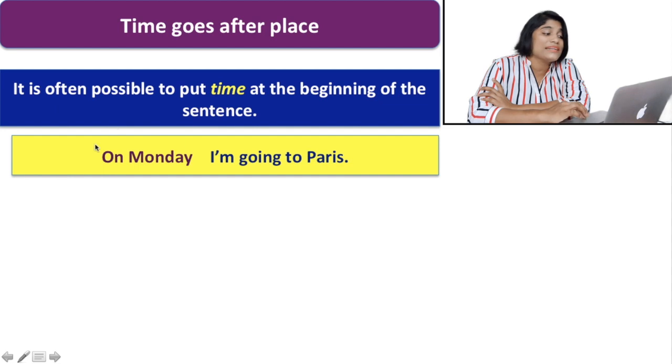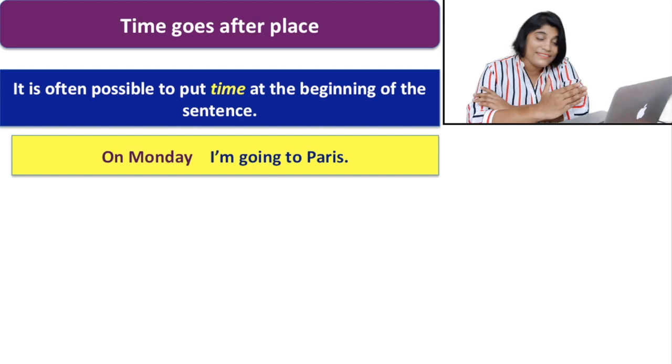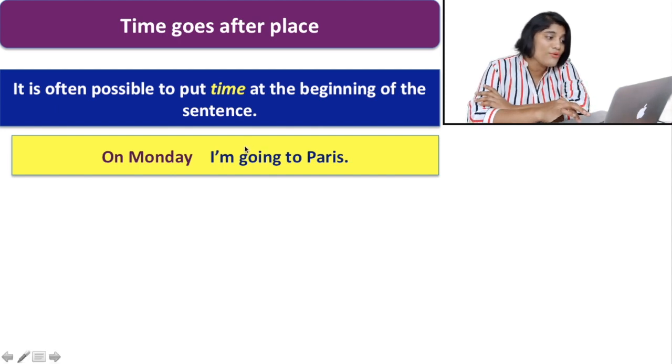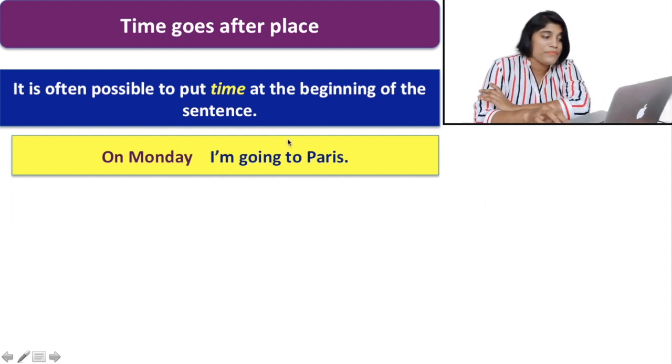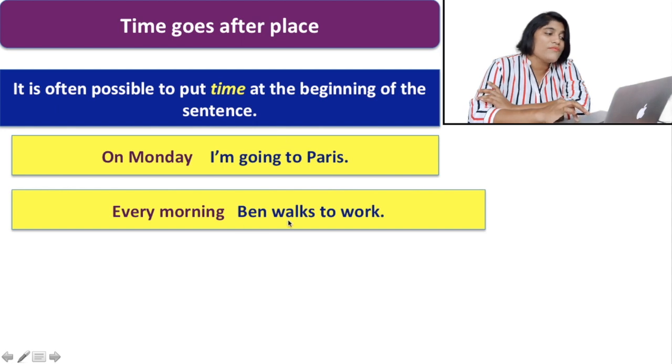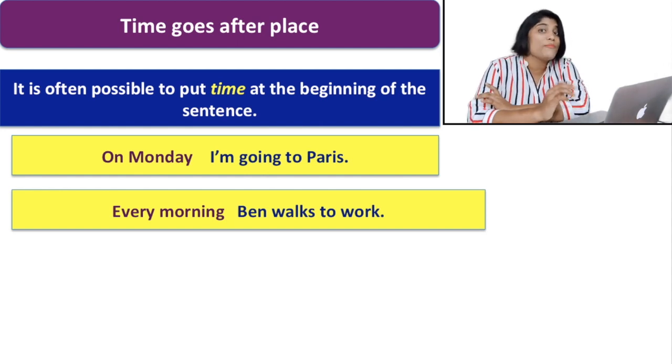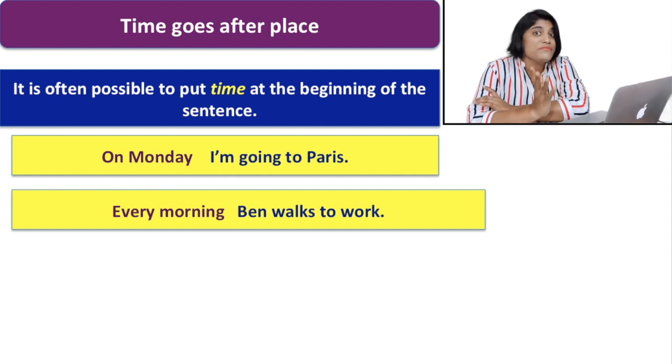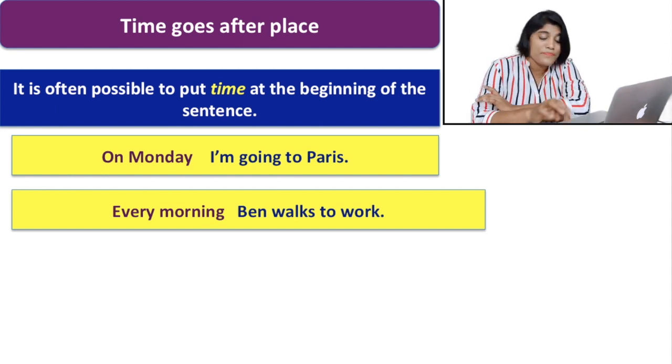Here you find, on Monday, these are words that refer to time. It can be placed at the beginning of a sentence, but in no way can you break the order after the verb. You have to keep that point in mind. You can place that at the beginning, but in no way break this order. Again, every morning Ben walks to work. Here also you find, every morning, just at the beginning of the sentence. It can be a possible position of time phrases or words in a sentence.